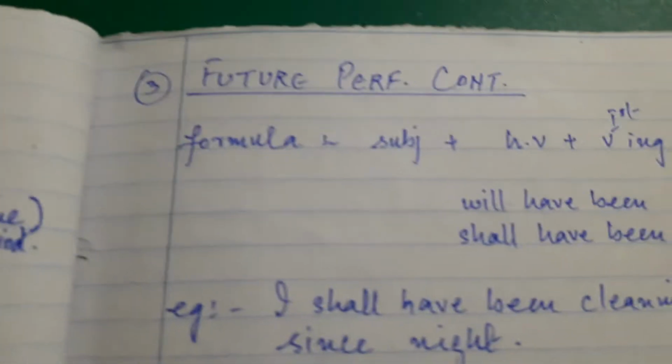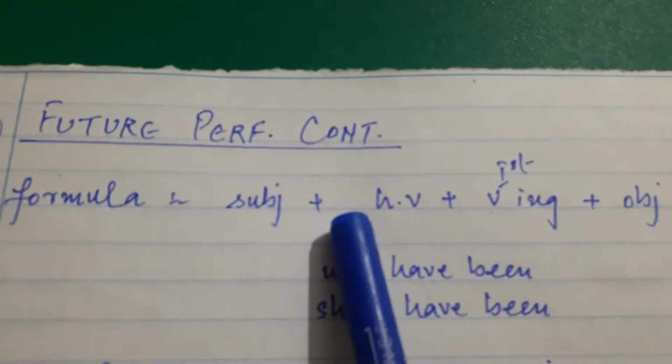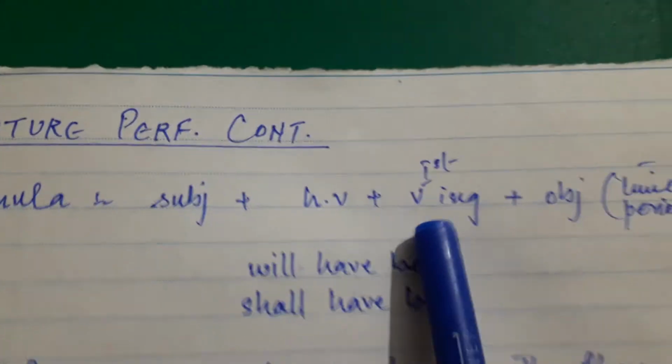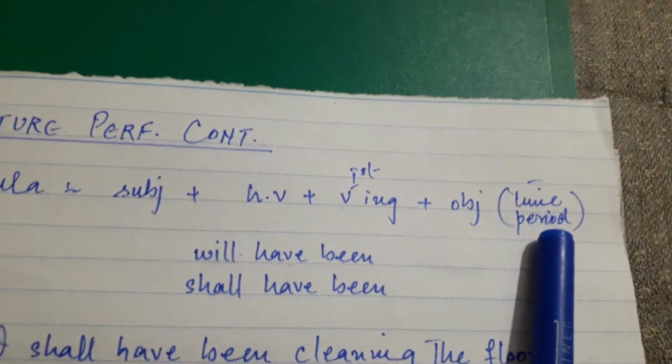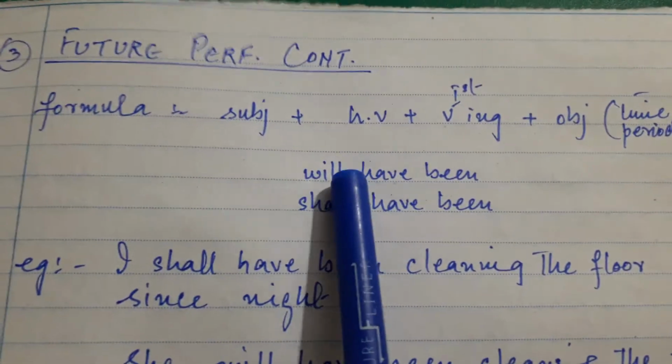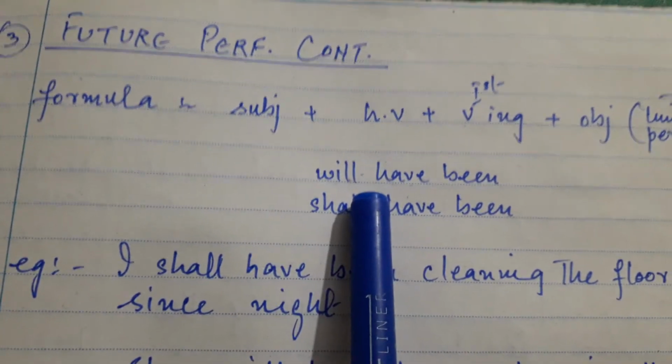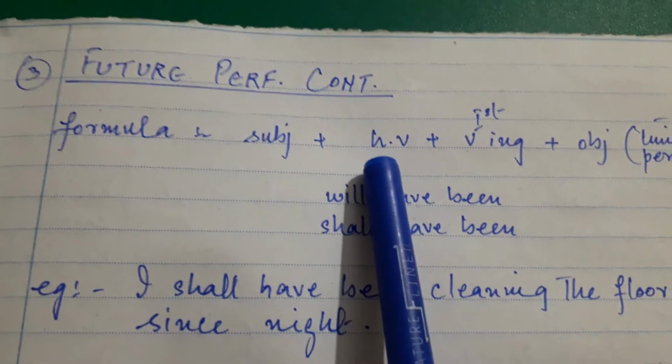Let's come to the future perfect continuous. Let's see the formula. Formula is same. Subject, helping verb, verb first form with ing, object, and time period. Only change here is the different use of helping verb.